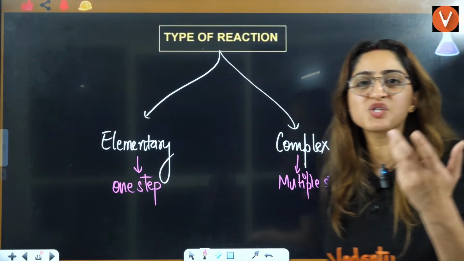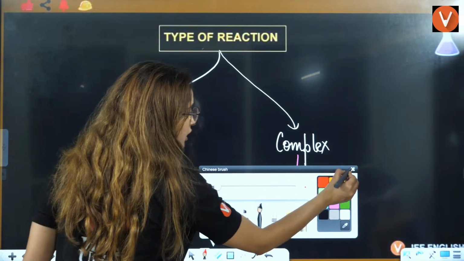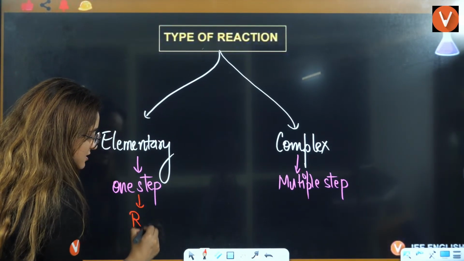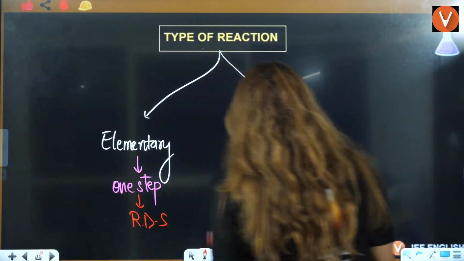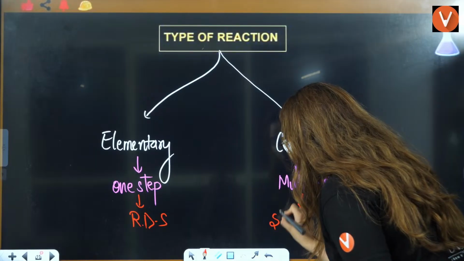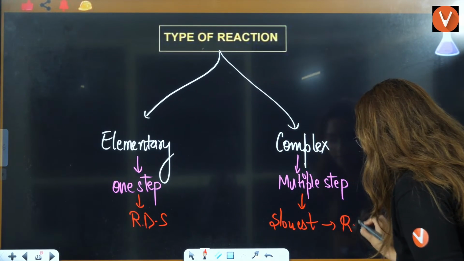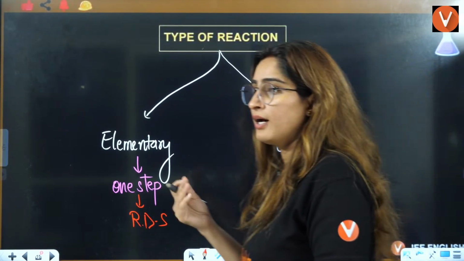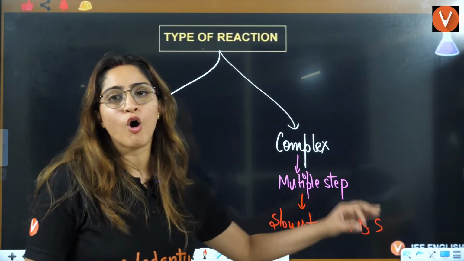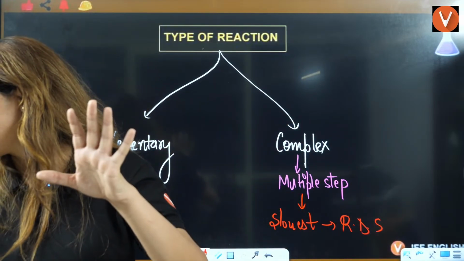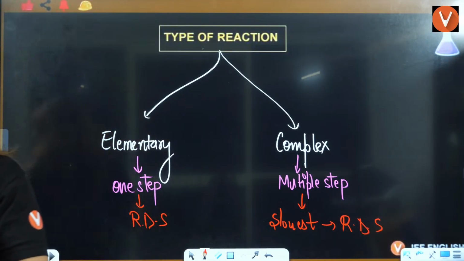Here, because it is just one step, that step is the rate determining step, the RDS. But in a complex reaction, the slowest step is the rate determining step, which you will learn in organic chemistry also.